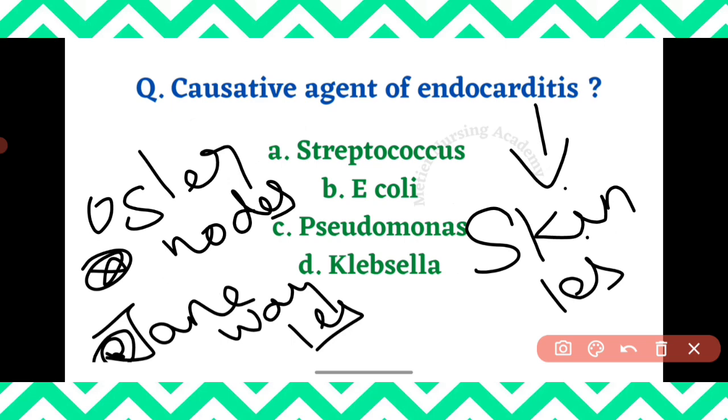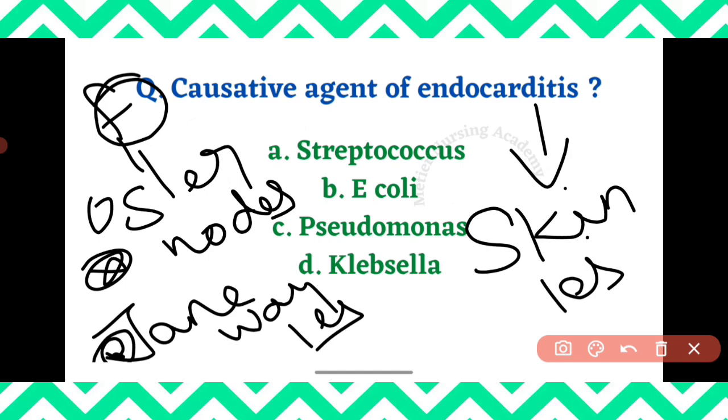So what are Osler nodes? It is very simple: tender lesions. Tender means a painful lesion, found in the fingers. You know what lesions are, right? Fine.